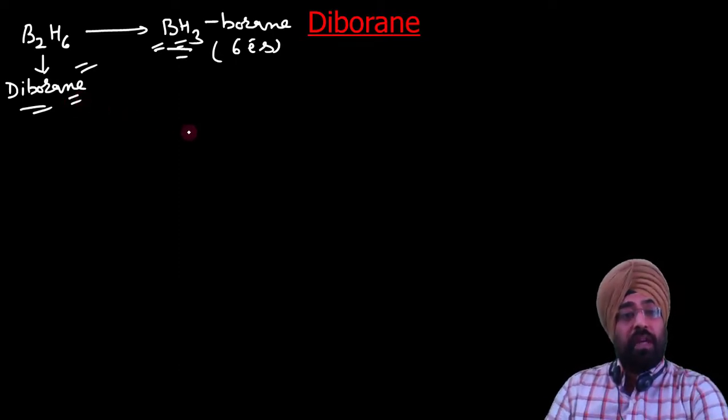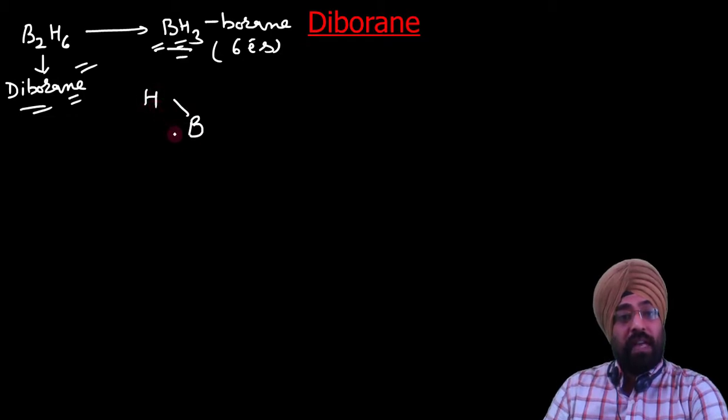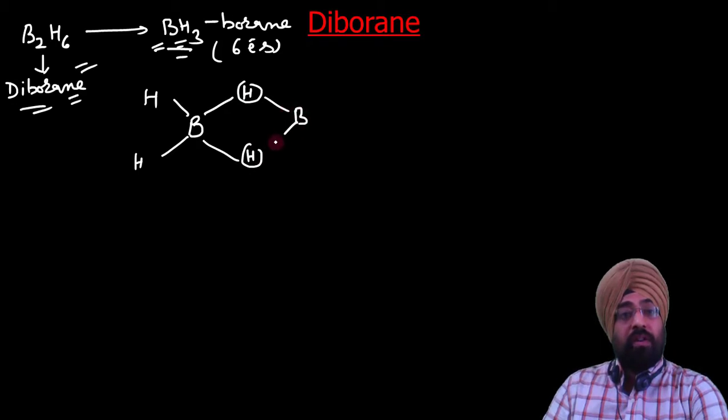The structure of diborane is quite famous, so today we cannot discuss that in detail. I will just tell you its structure is like this, where two hydrogens act as bridged hydrogens, and this bond is not a normal bond. This BHB bond between boron, hydrogen and boron is also called a banana bond.